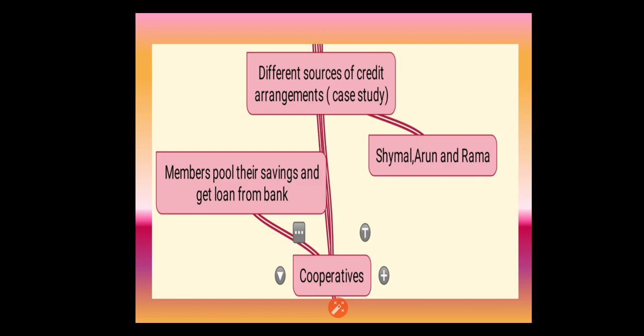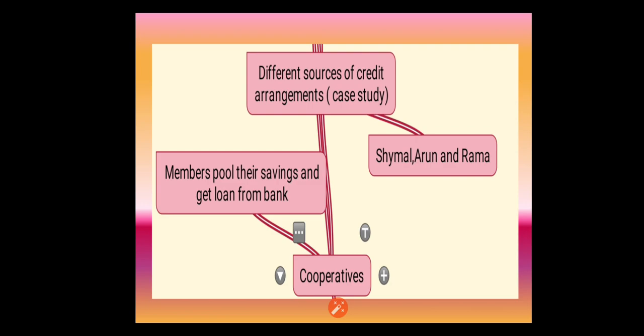So Shyamal suffers even though the interest is less compared to the moneylender. The trader forces Shyamal to sell only to him, so Shyamal is exploited in this way.